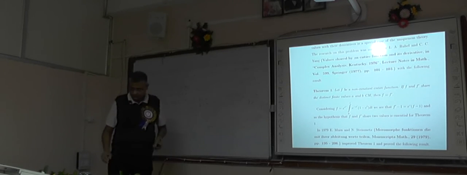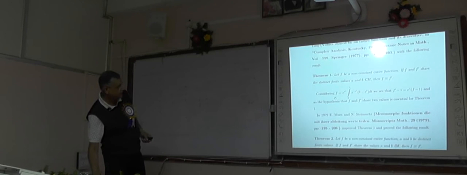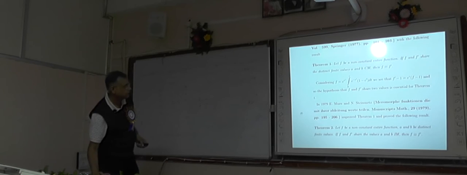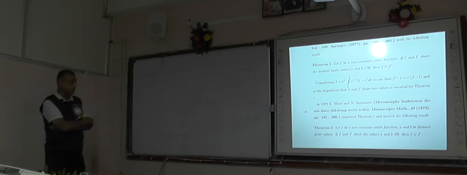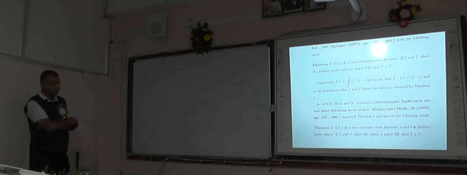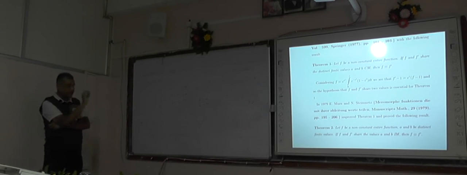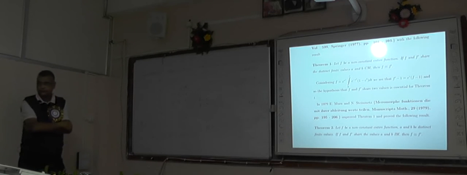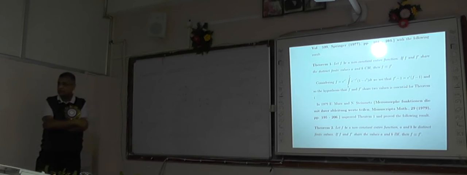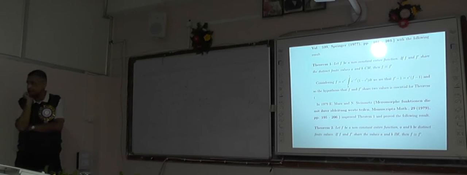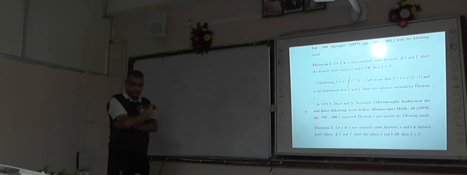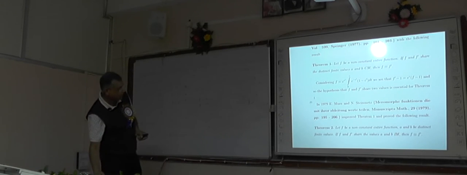So here, in 1979, Mues and Steinmetz improved the result of Rubel and Young by achieving the same conclusion, but instead of using the CM sharing of values, the IM sharing of values. They ignored the corresponding multiplicities. Naturally, it is a good improvement.